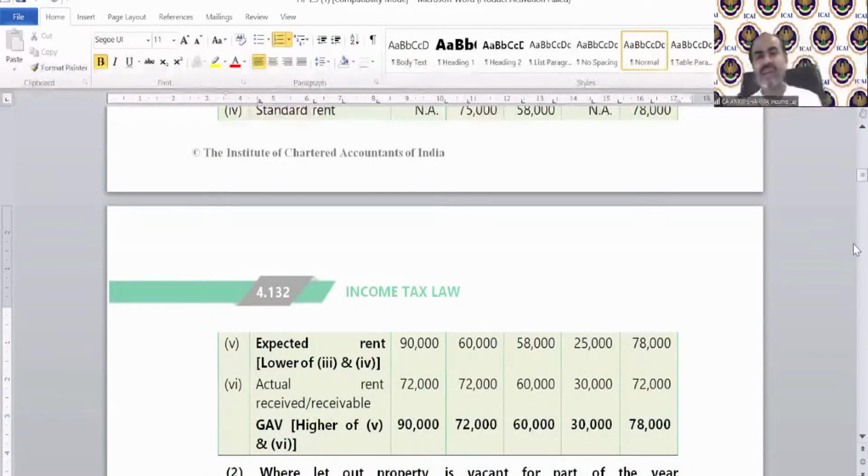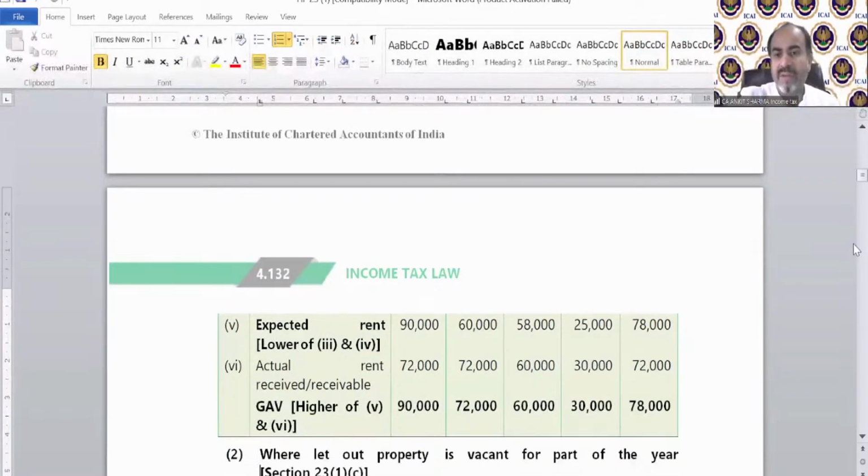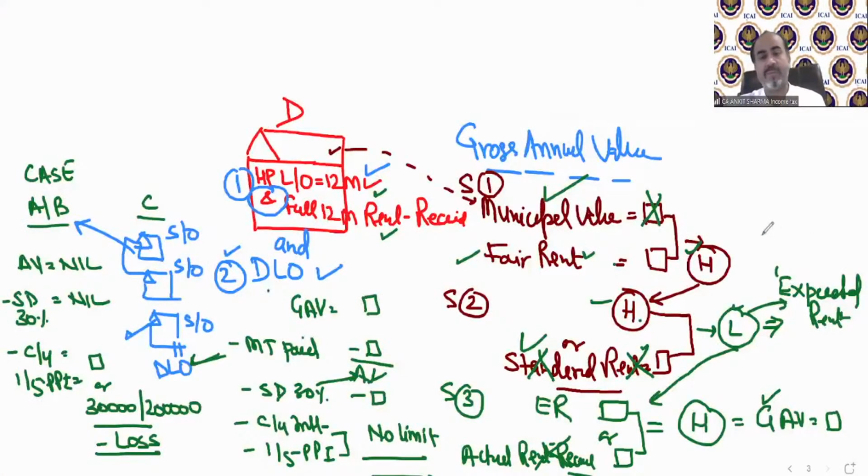In the first case 90,000, second case 72,000, third case 60,000, then 30,000, and then 78,000. We have more complicated questions, so I'll ask those questions with you, because these are very simple. You will solve it like this. So that was the calculation of GAV in case D, where the property is let out for the whole year and the full rent has been received.